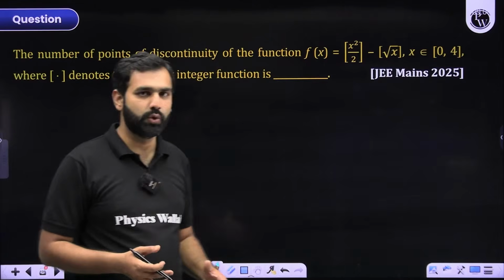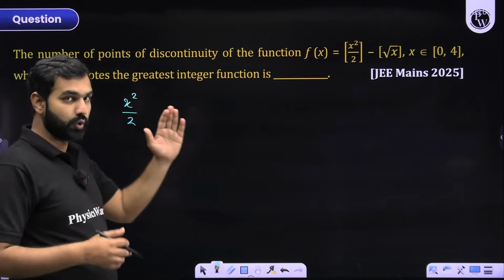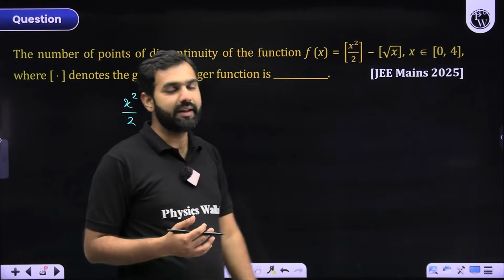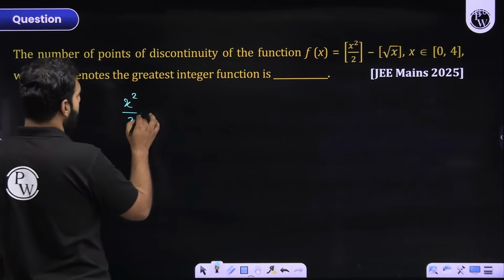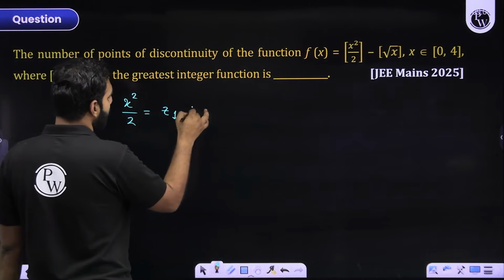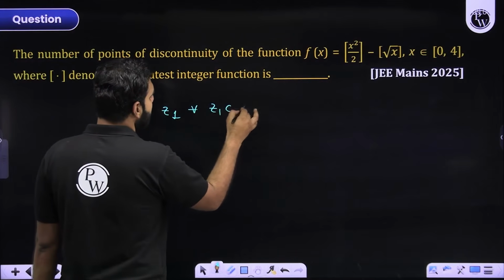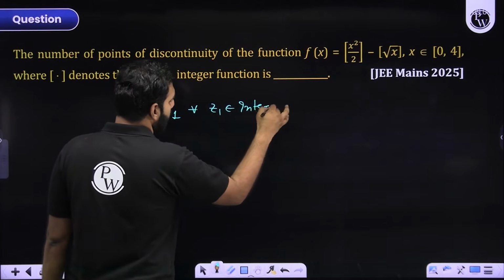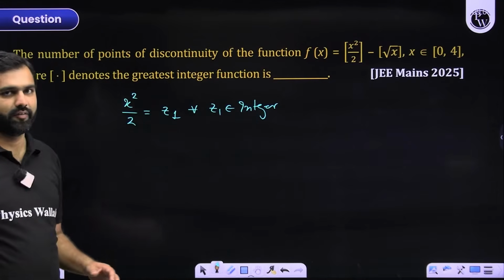Those points will count, because those are going to be the points where it will be discontinuous. So let's say x square by 2 takes some integral value. Let's call it z1, where we know that z1 is an integer. I hope you are able to understand my point very clearly here without any confusion.